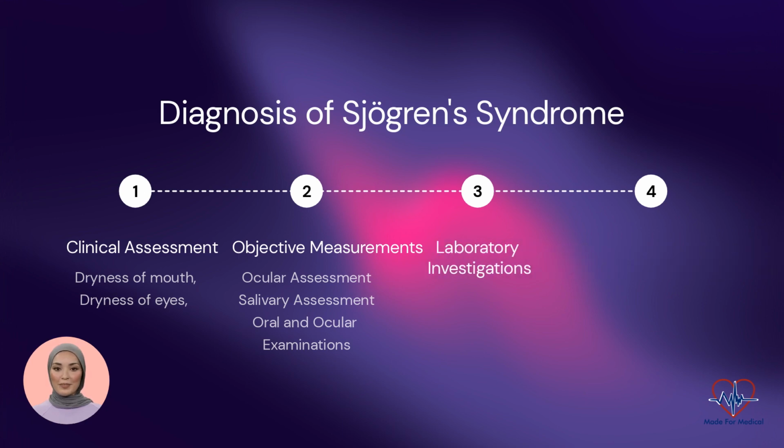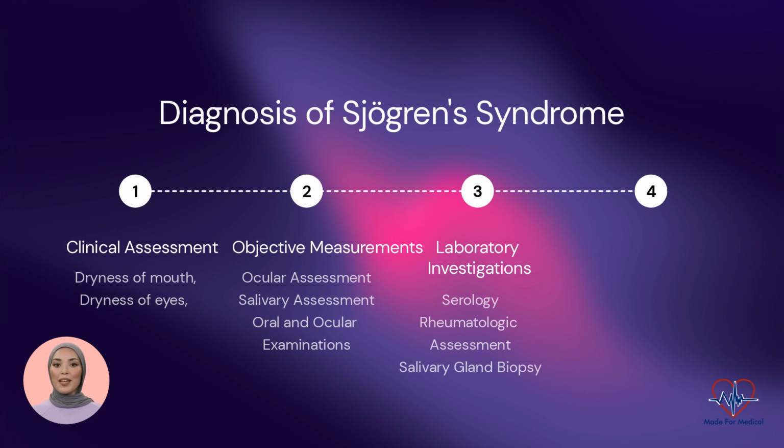Laboratory investigations. Serology. Testing for autoantibodies associated with Sjogren syndrome is crucial. Anti-SSA/Ro and anti-SSB/La antibodies are the most specific and commonly detected autoantibodies. Other antibodies, such as rheumatoid factor, RF, and antinuclear antibodies, ANA, may also be present.